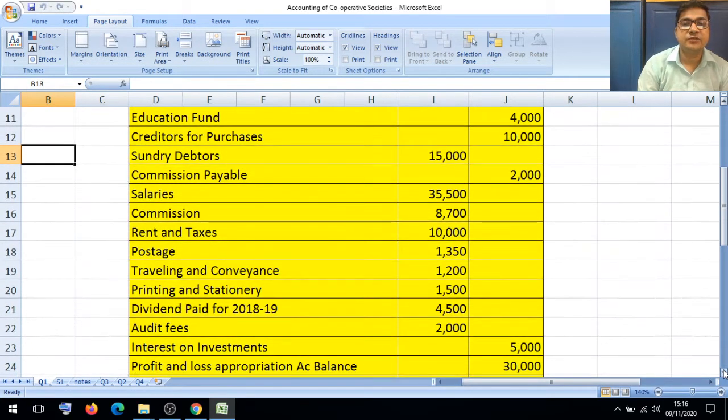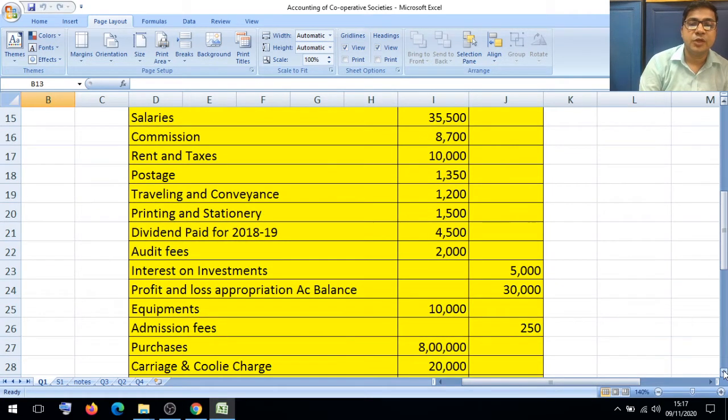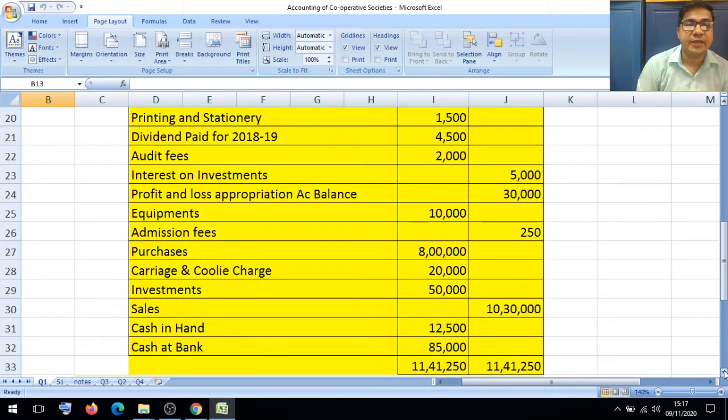salaries 35,500, commission 8,700, rent and taxes 10,000, postage 1,350, travelling and conveyance 1,200, printing and stationery 1,500, dividend paid for 2018-19 4,500, audit fees 2,000, interest on investment 5,000, profit and loss appropriation account balance 30,000, equipment 10,000, audit admission fees 250, purchases 8 lakhs, carriage and coolie charges 20,000, investment 50,000, sales 10 lakh 30,000, cash in hand 12,500, cash at bank 85,000, total of both the sides 11 lakh 41,250.